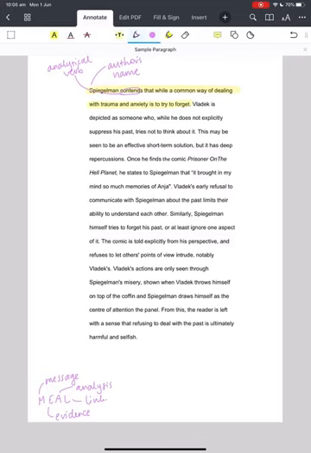And this is the key part of a message statement. You can't have a statement which tells us what the message of the text is without using the author's name and using an analytical verb, because they're the things that give us the clue that we are talking about a message in the text.